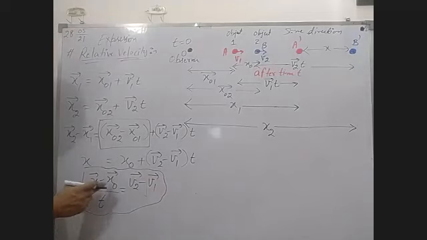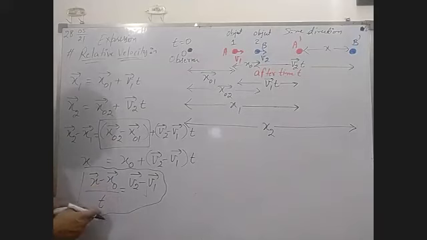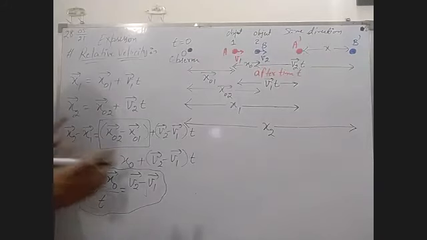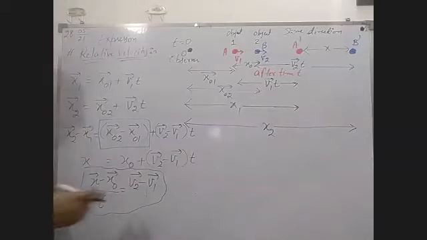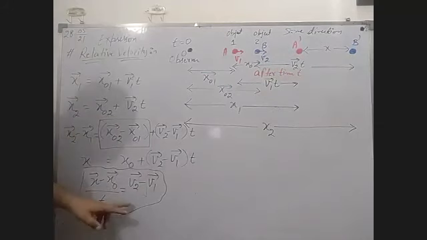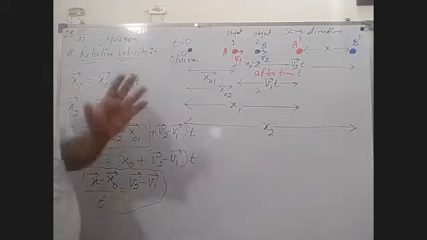It shows the change in the gap between the objects after time t, upon the time in which they covered this distance. And v2 minus v1, you know very well, is the relative velocity. Any doubt, any problem in this? I hope there is no problem. This is the expression for calculating relative velocity, but the feeling of relative